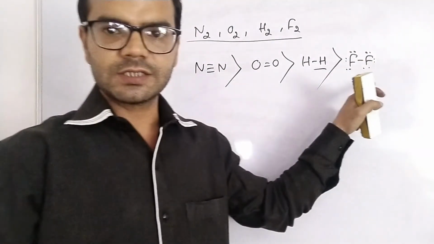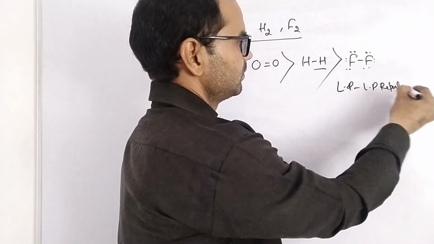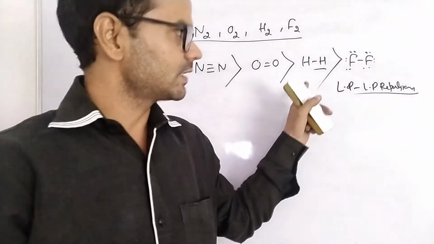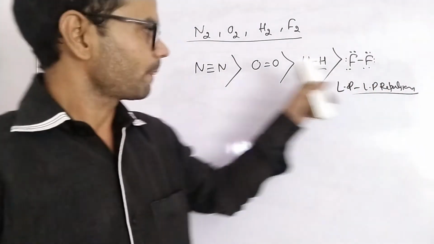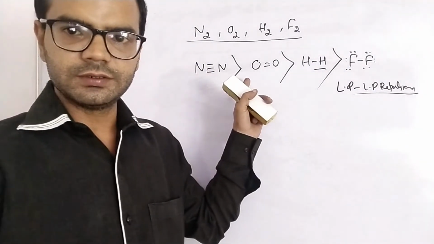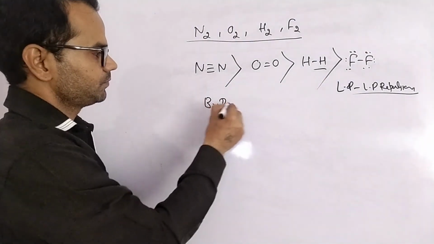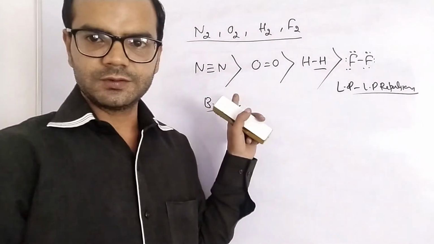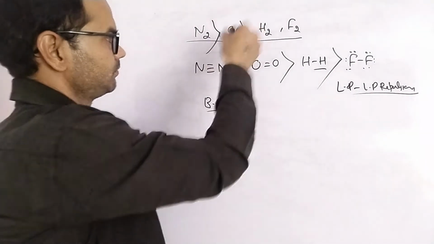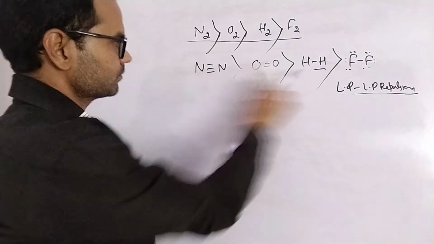FF bond is still weakest. Why? Because of lone pair repulsion. So hydrogen bond is still stronger than FF bond, but weaker than oxygen double bond and nitrogen triple bond. This is bond dissociation energy order also. Bond dissociation energy, right? So order will be this one.